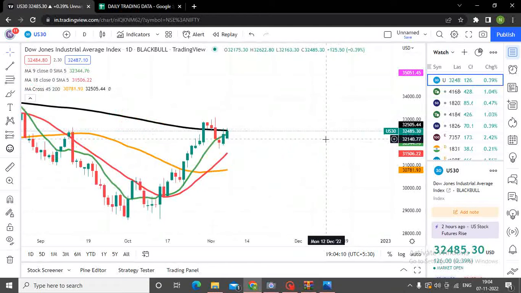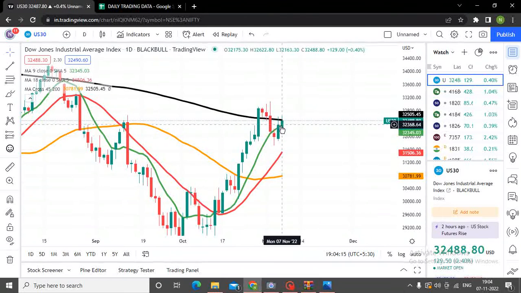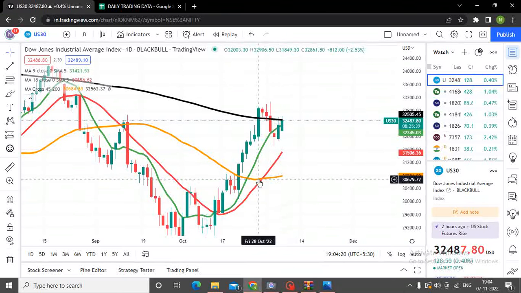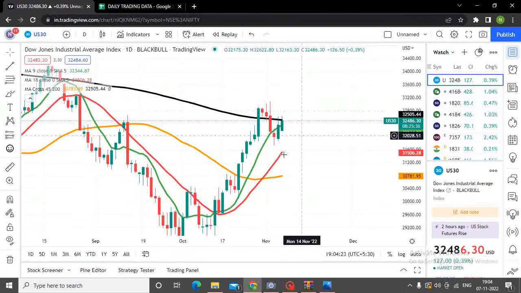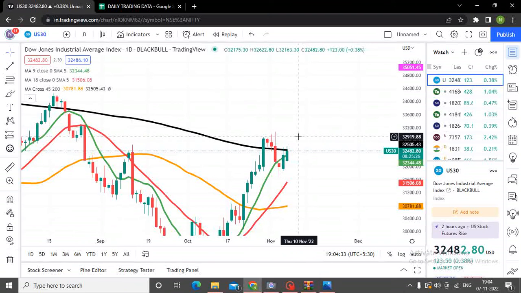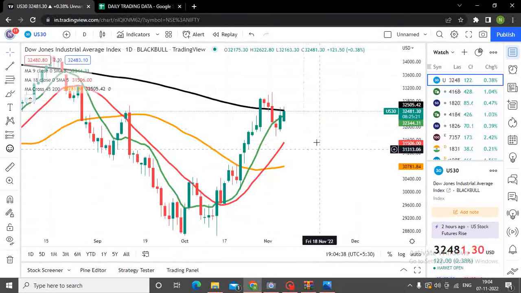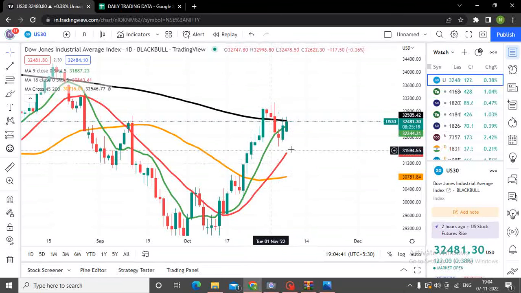So daily chart पे हम देखते हैं Dow Jones में. If you see, the green one is a 9 days moving average, the red one is a 18 days moving average, which is the short term moving average, and this yellow color is a 45 days moving average, and 200, which is colored in black, is the 200 days moving average. So if you see, the 200 days moving average is placed at 32,500 around, and the price of Dow Jones at the moment is trading above its 9 days, 18 days, 45 days, and it's now presently trading at the 200 days moving average.